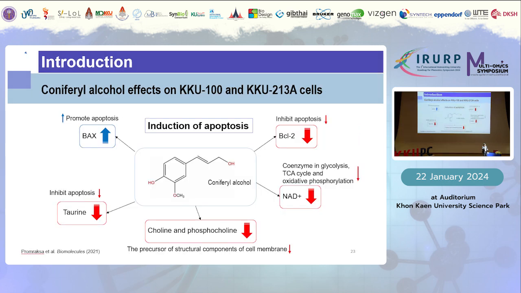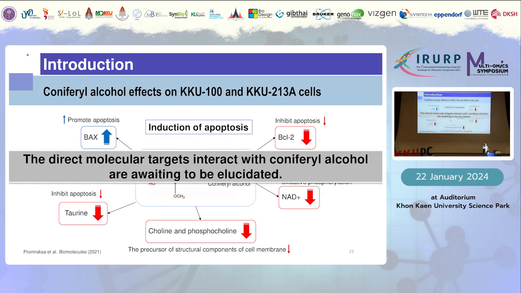We also correlated our findings to the apoptotic proteins involved, like BAX and BCL2. We found an association between the increase of BAX and a lower level of taurine, and also between the downregulated BCL2 expression and a lower level of NAD+. However, the direct molecular targets that interact with coniferyl alcohol are awaiting elucidation.